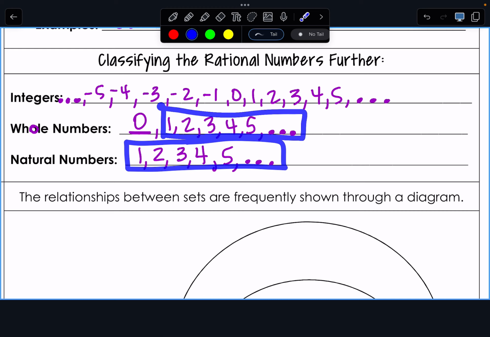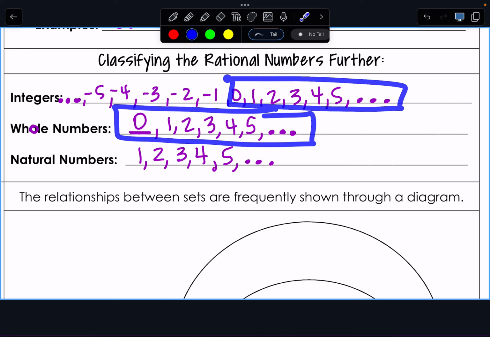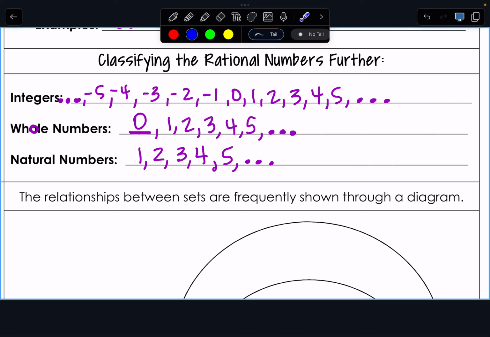Do you see that? Do you see that our whole number list is a chunk of our integer list? So what happens is the number 2 is a natural number, but it's also a whole number and it's also an integer.